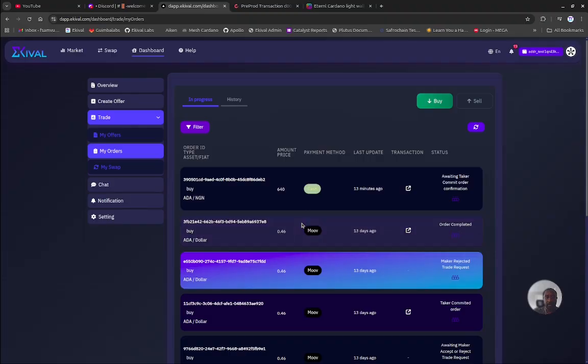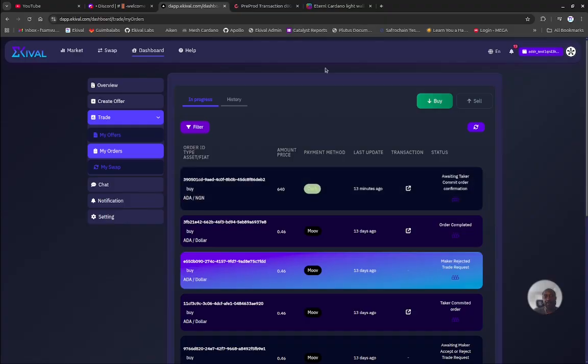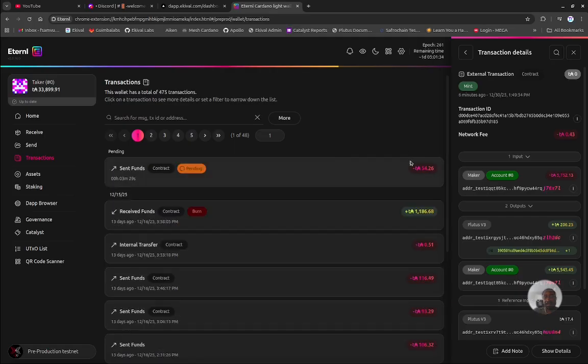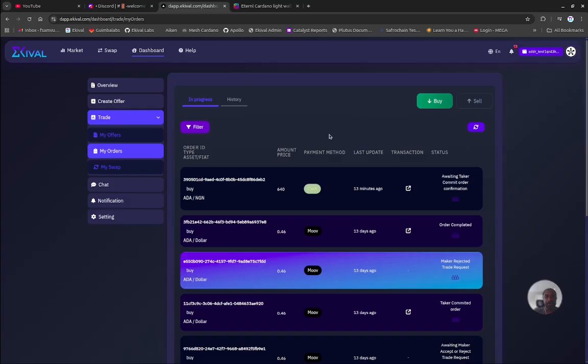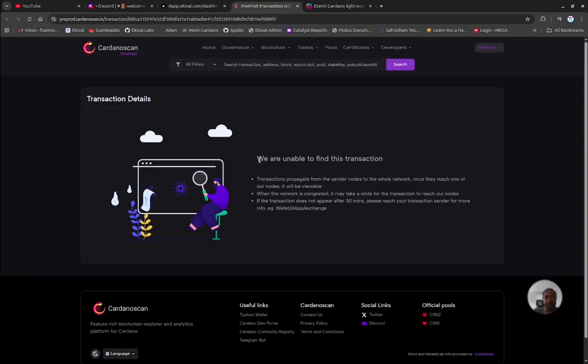Okay, so this transaction has been submitted. Awaiting taker commit order confirmation. So again, we go back to the blockchain, but we can see already from the wallet that the 54 has been submitted. Again, I'll pause here, but we can first go on chain and see if it's already logged. Not yet. So I'll pause here and then I'll refresh once we get a few confirmations.